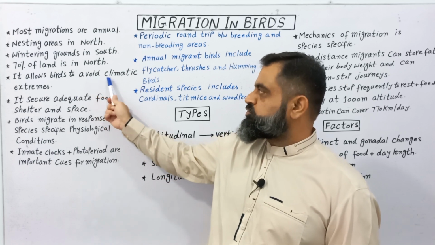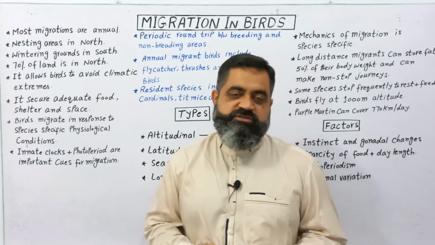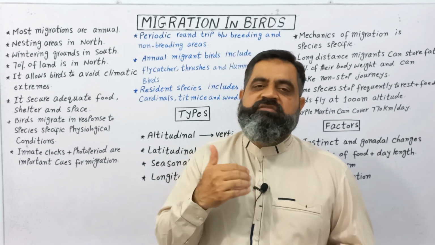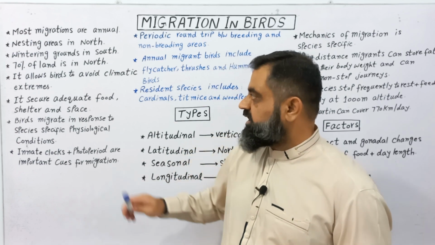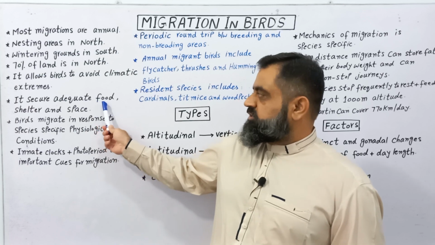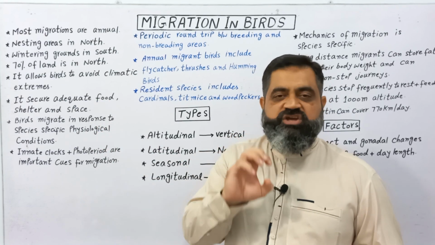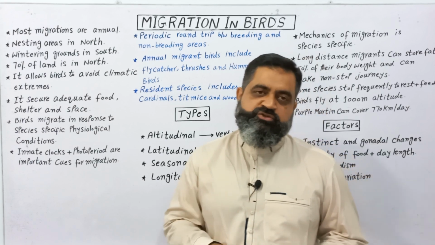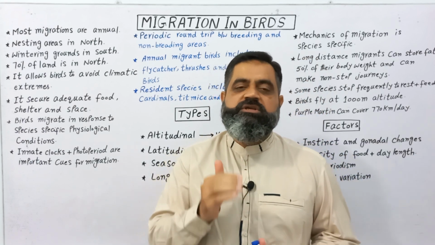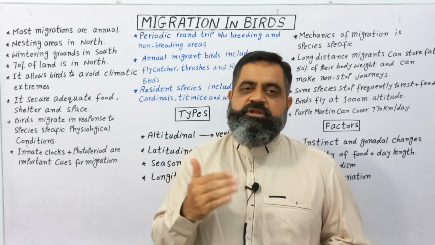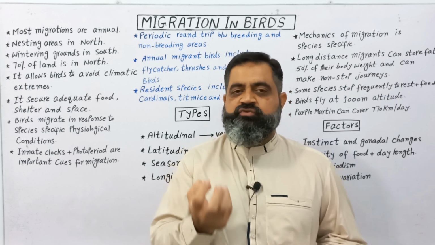It allows birds to avoid severe climatic extremes like severe winter, snow, flooding and so on. It makes sure that birds get adequate food, shelter and space. So that is why these birds migrate thousands of miles from one place to another to get food, shelter and space.